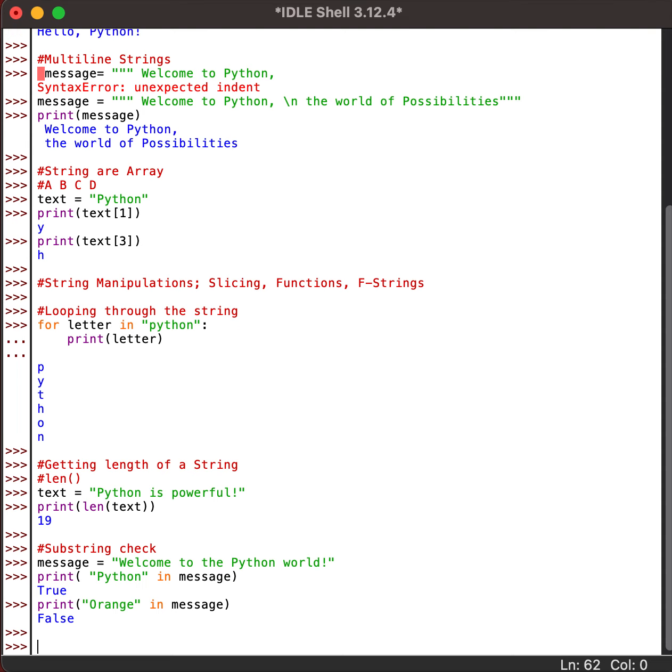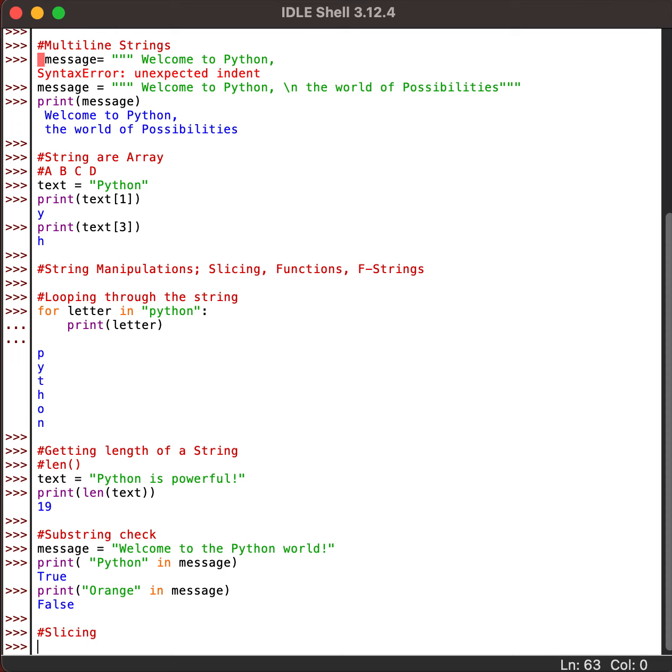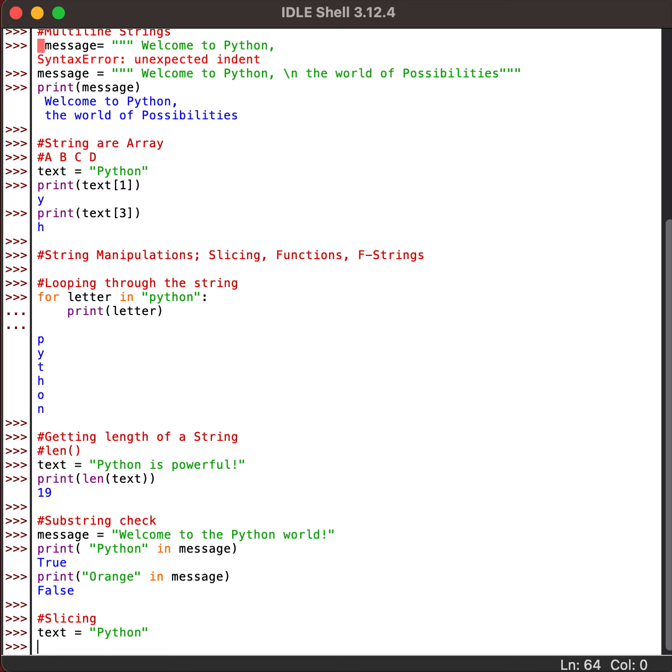Next, let us see slicing. Slicing allows us to extract parts of a string, specifying the start and the end position using square brackets. Again, let me take a new variable called Python, and if I'm trying to do a slicing of it, what do you think would happen over here?